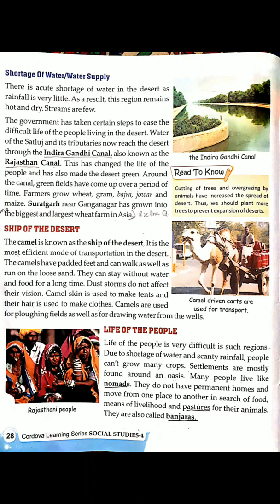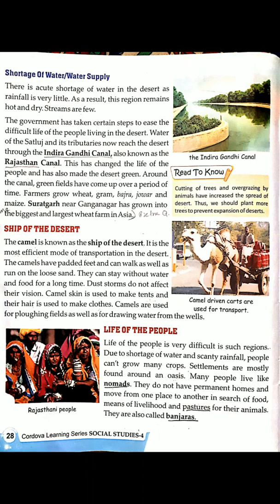Water of the river Satluj and its tributaries now reach the desert through the Indira Gandhi Canal, which is also known as the Rajasthan Canal. And around the canal, green fields have also come up. This has solved the problem of the people of desert region to a great extent.